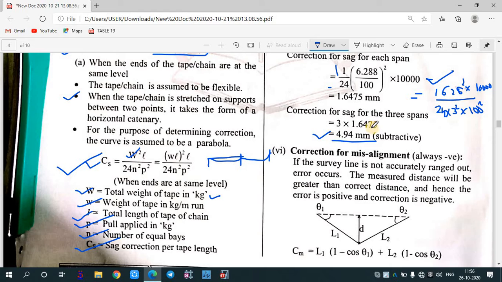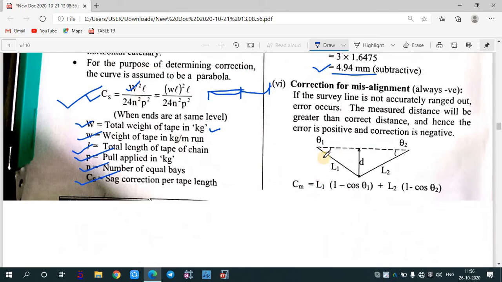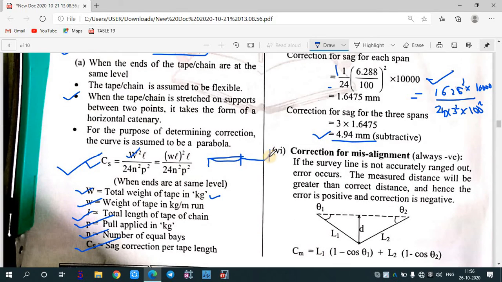Okay, after that there is also a correction for misalignment. The correction for misalignment is generally always negative. If the survey line is not accurately ranged, suppose you are measuring a survey line and it is not accurately ranged, then the measured distance will be greater than the corrected distance.